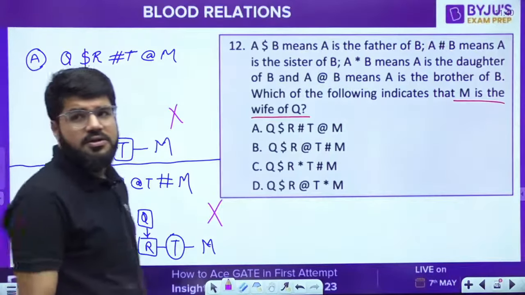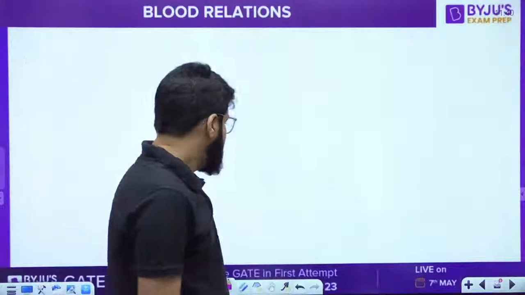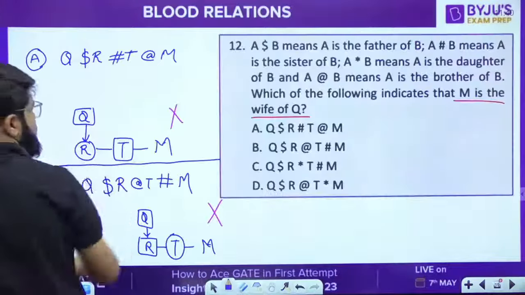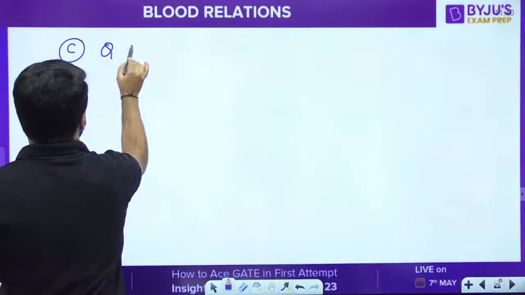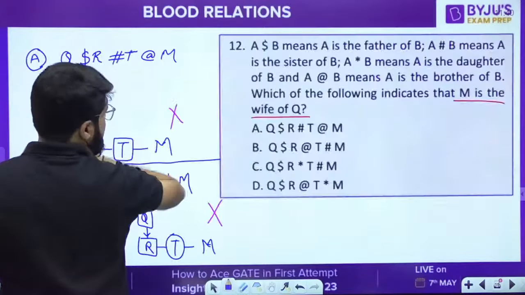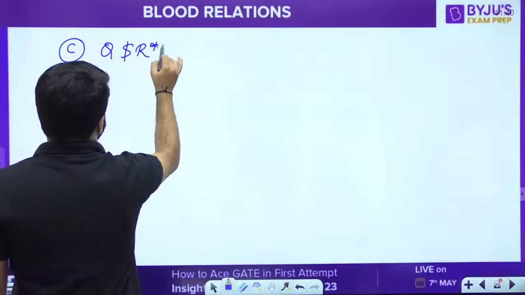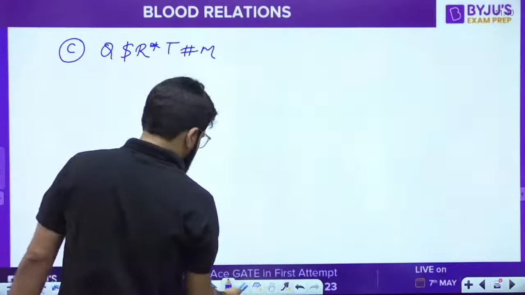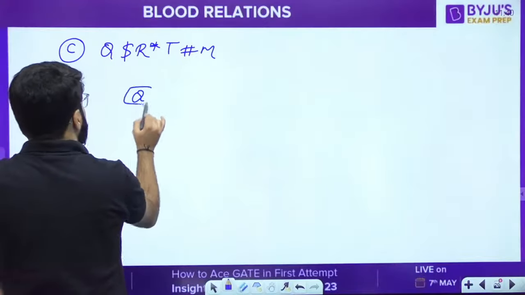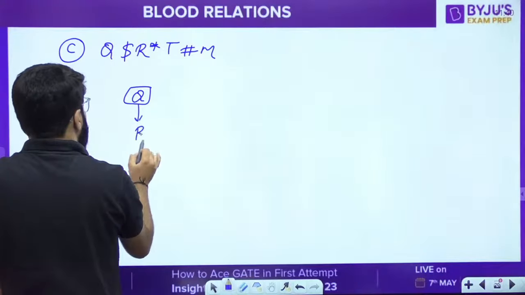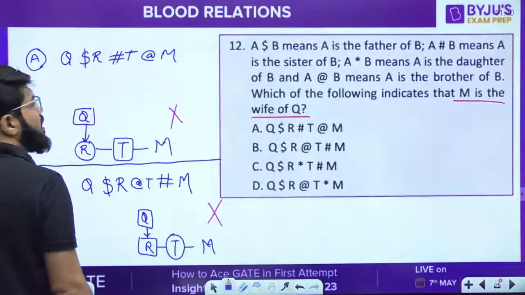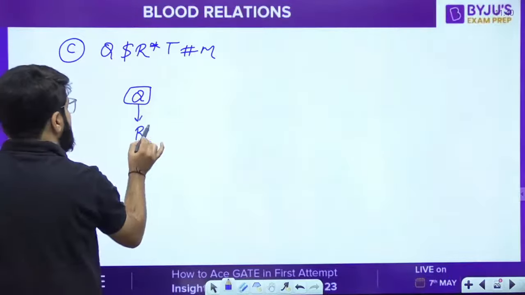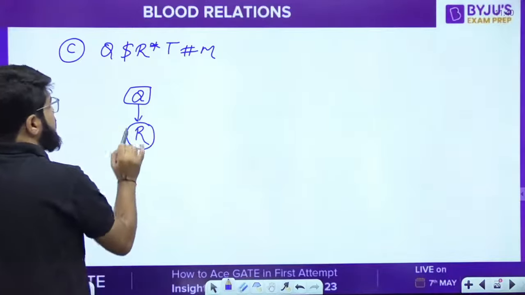Chalo. Adil and Sham say it is D. Let's move ahead to the next, that is option number C. One by one we'll have to check. Okay. So Q $ R * T # M. Now let us make Q $ R. So that is same. Q is the father of R. The first two is always the same in all four options. Now star means daughter. So R should be the daughter of T.